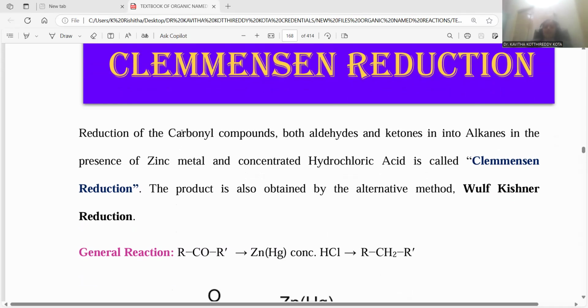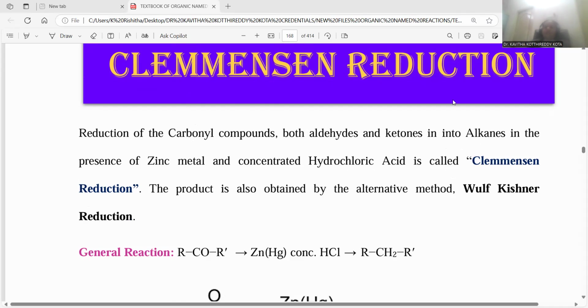So here the starting material could be a carbonyl compound. Here the reagent applied will be zinc in the presence of hydrochloric acid. The process will be Clemmensen reduction, right? Clemmensen reduction is alternatively treated with Wolff-Kishner reduction as well, right? So how well we will get the product, like carbonyl compounds transformed into alkanes. It is the complete reduction process, we can say. And in the similar manner, Wolff-Kishner reduction is also having the same kind of activity.